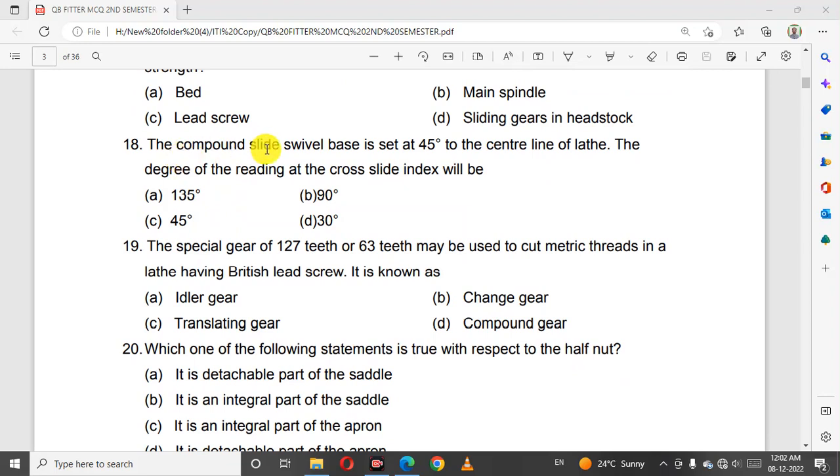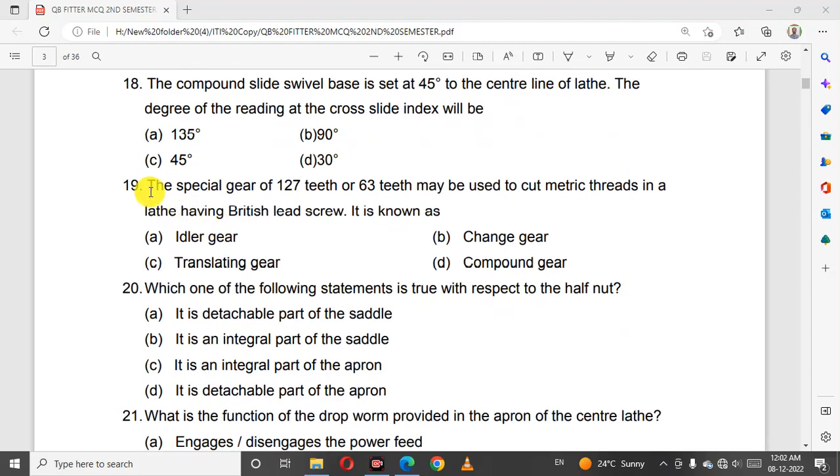The compound slide swivel base is set at 45° to the center line of the lathe. The degree of the reading at the cross slider index will be 45°. A special gear of 127 teeth or 63 teeth may be used to cut metric threads in a lathe having British lead screw. It is known as translating gear.